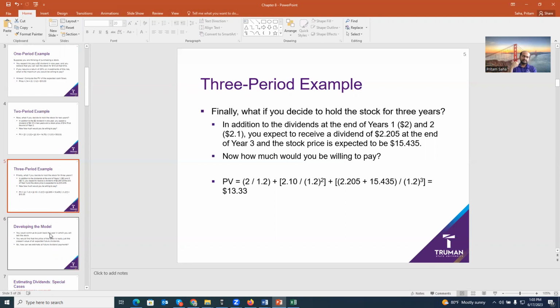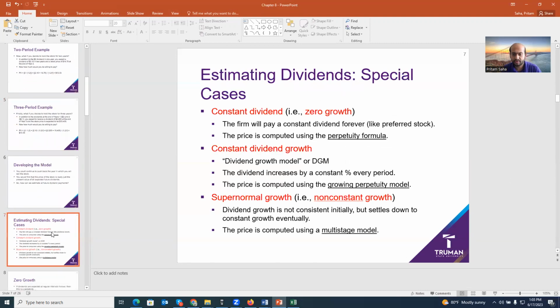So when there is a situation that dividends can either grow at a certain rate, or will not grow but will be constant forever, the term is forever, and you have to use certain models. Otherwise, you cannot calculate the value. So now we are talking about 3 different models.